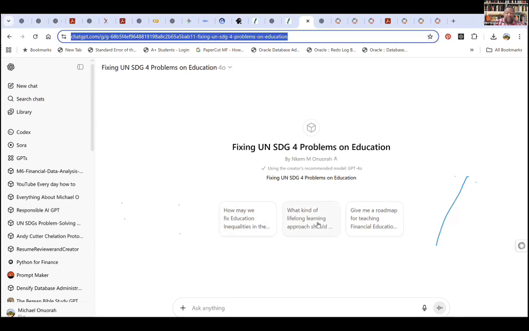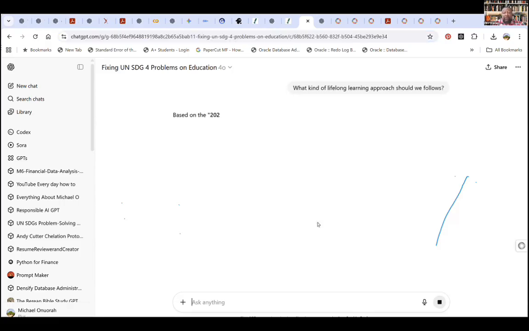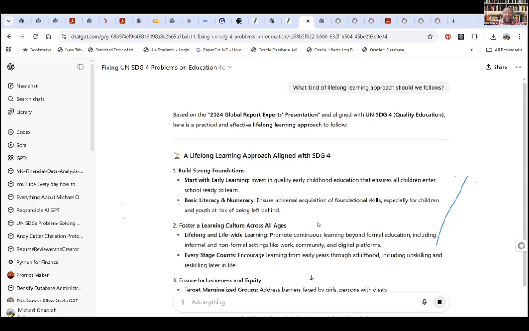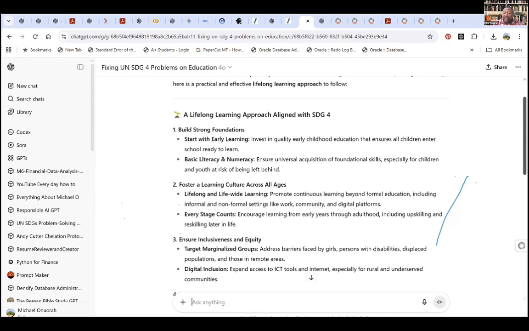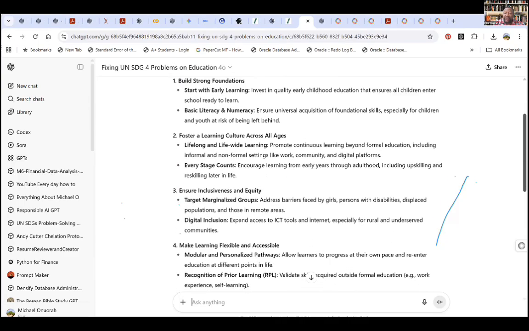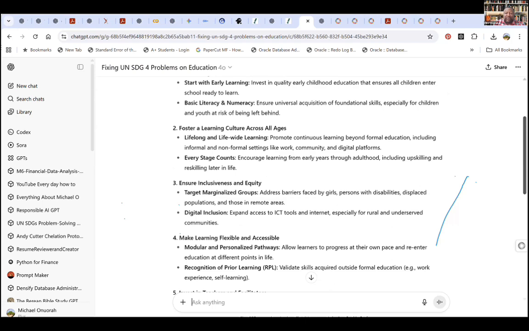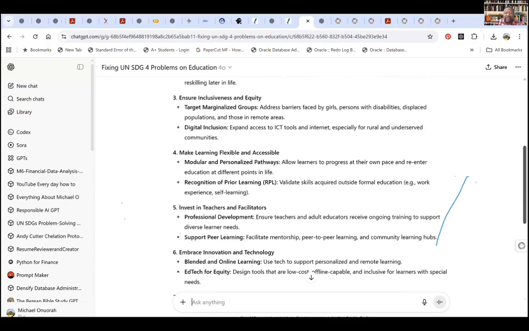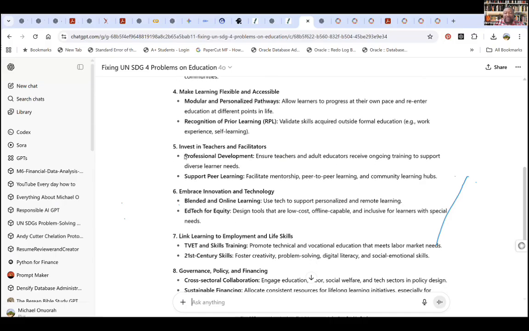So if I go to it and click this, my question: what kind of lifelong learning approach should we follow? You see, it is saying, based on the 2024 report, start with building strong foundations, start with early learning, invest in quality early childhood education, basic literacy and numeracy, provide continuous learning beyond formal education. Every stage counts. Ensure inclusiveness and equity. Make learning flexible and accessible. Invest in teachers. Very important. Support peer learning. Embrace innovation and technology.